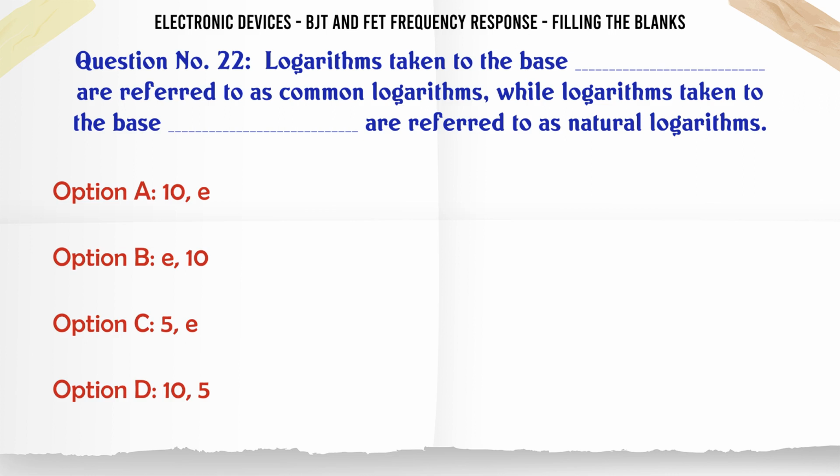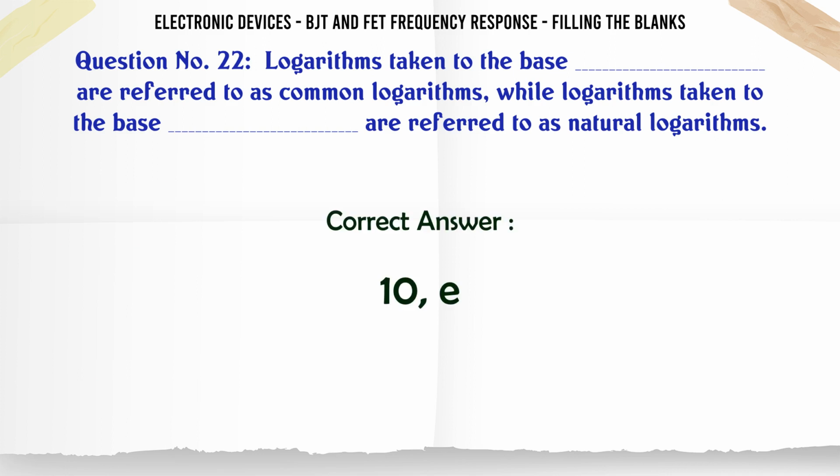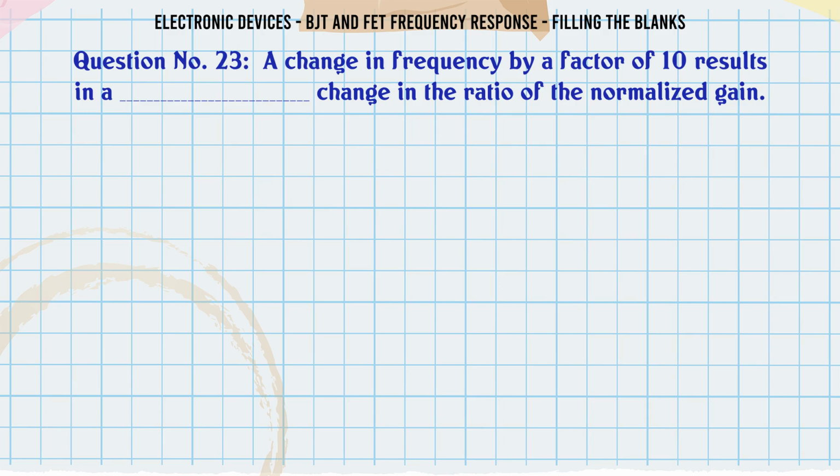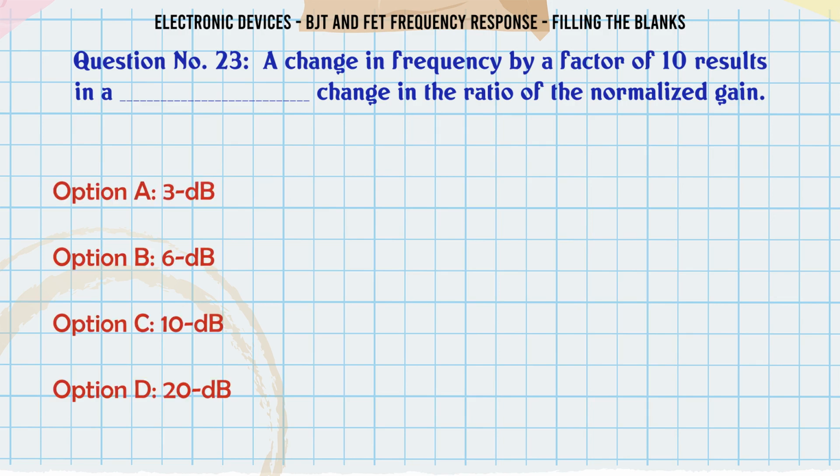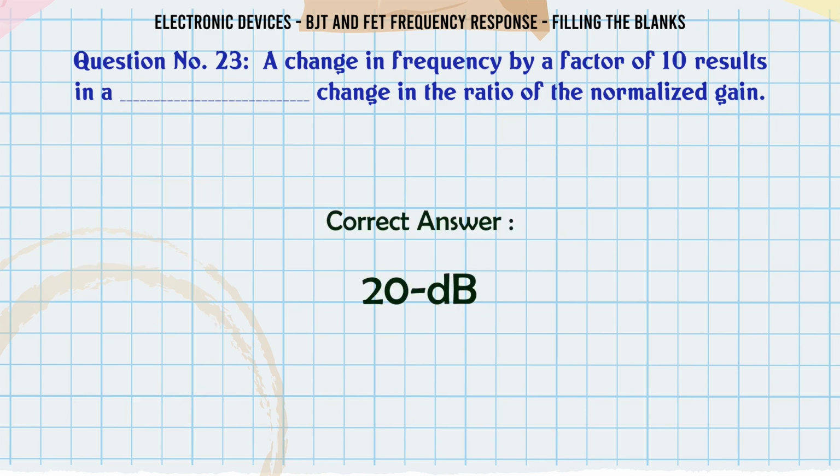A. 10, e. B. e, 10. C. 5, e. D. 10, 5. The correct answer is 10, e. A change in frequency by a factor of 10 results in a ___ change in the ratio of the normalized gain. A. 3 dB, B. 6 dB, C. 10 dB, D. 20 dB. The correct answer is 20 dB.